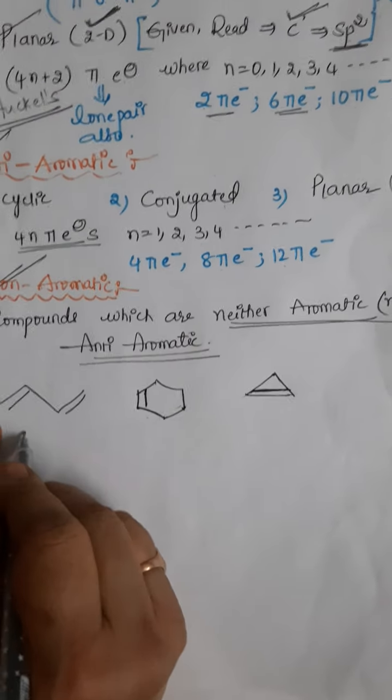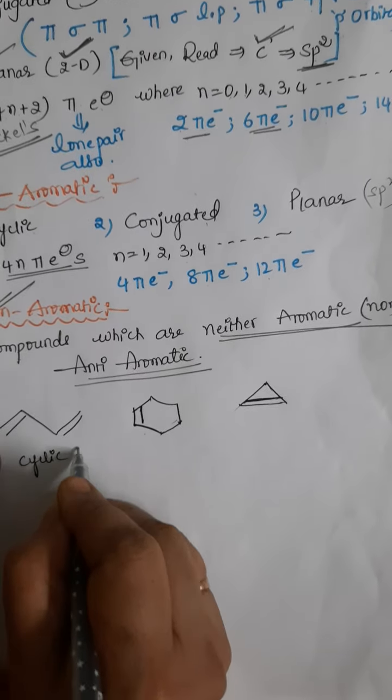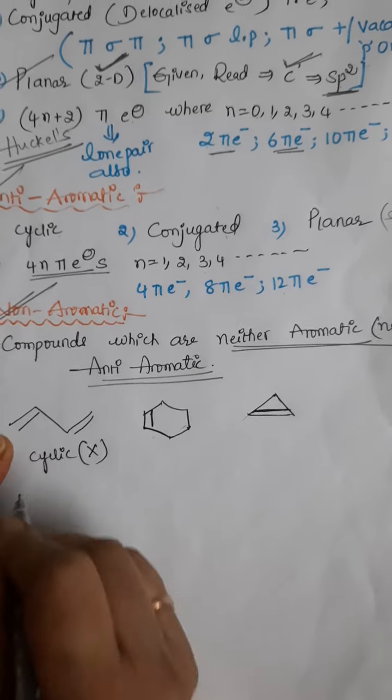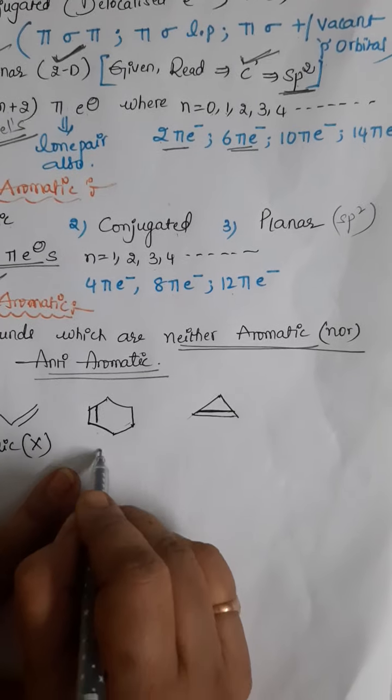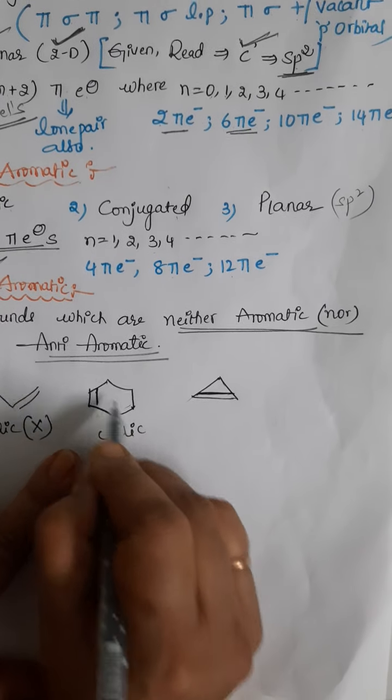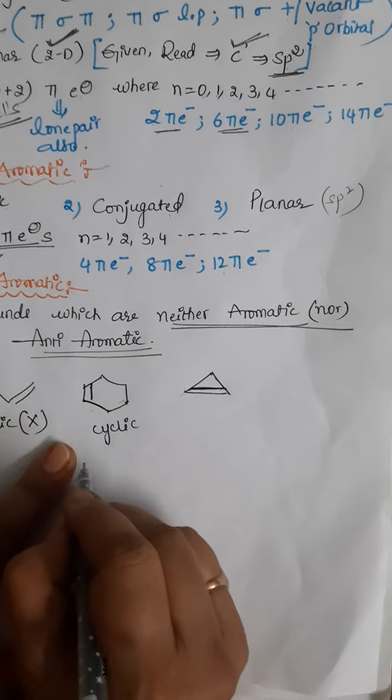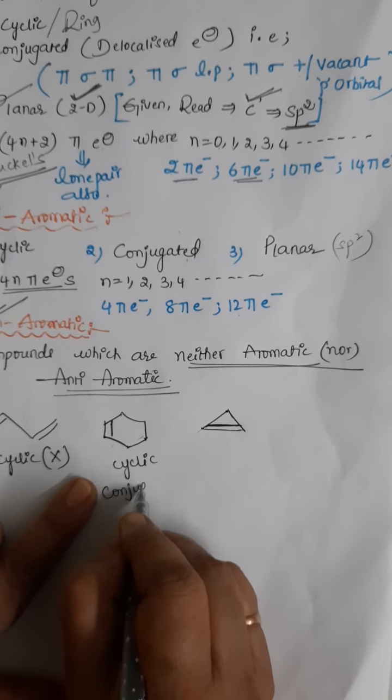This compound is missing what nature? Cyclic nature. Cyclic nature is absent. That's why it is a non-aromatic compound. Next, if you see this compound, this is cyclic. Okay, a ring system is there. What about the conjugation? Does it have conjugation?